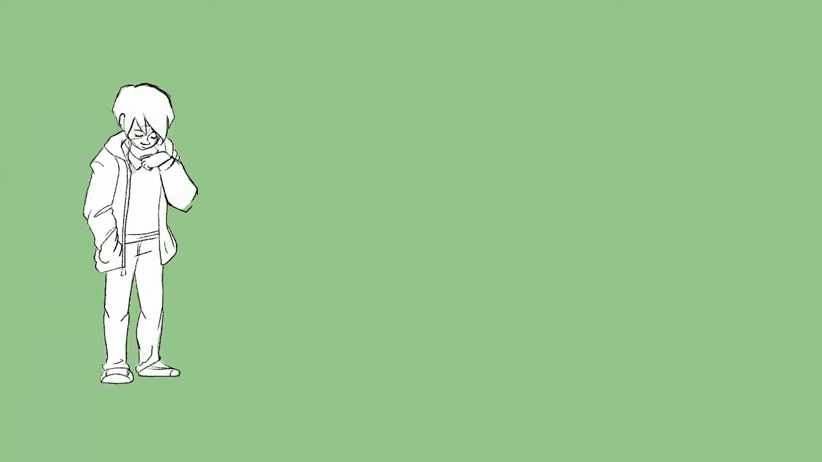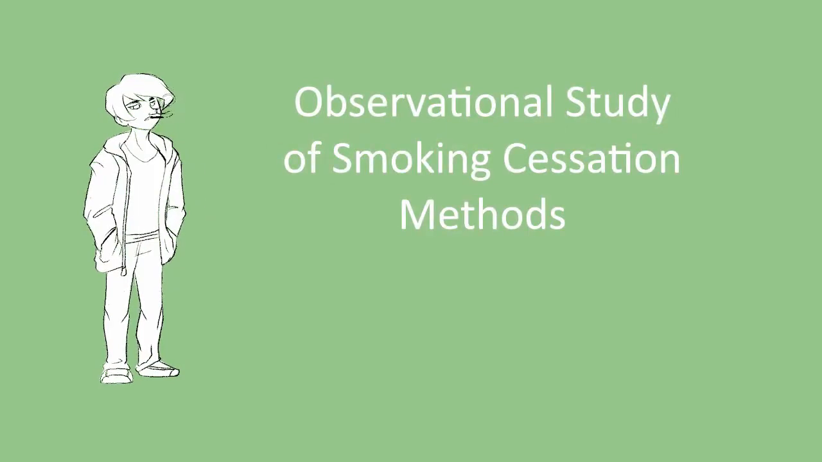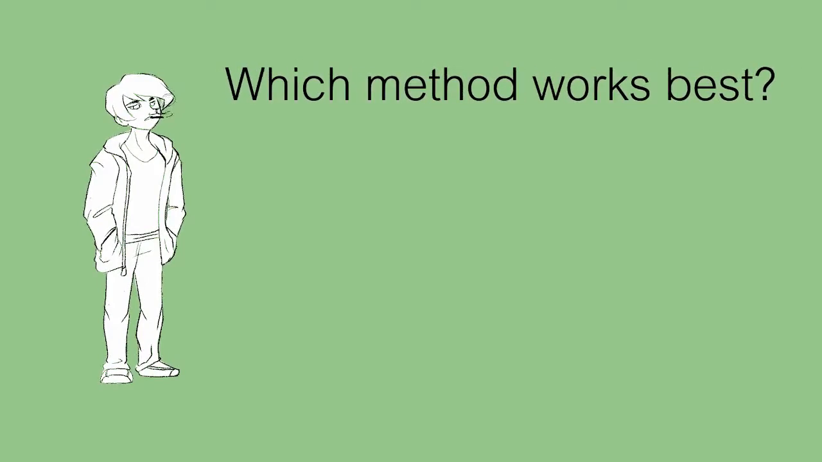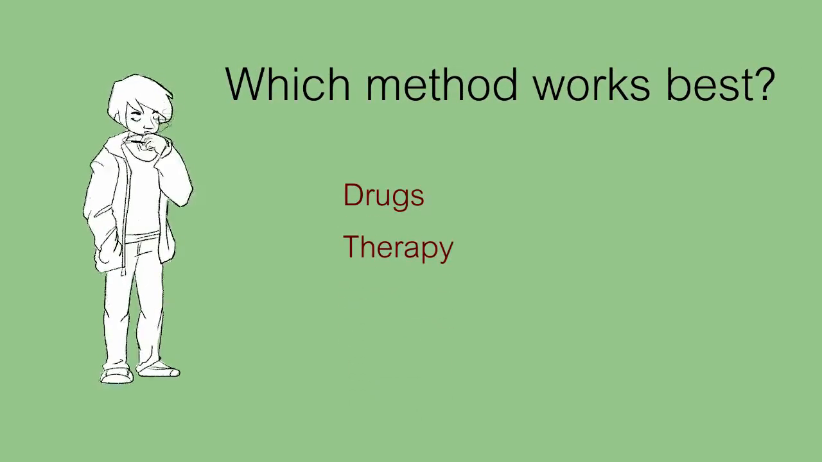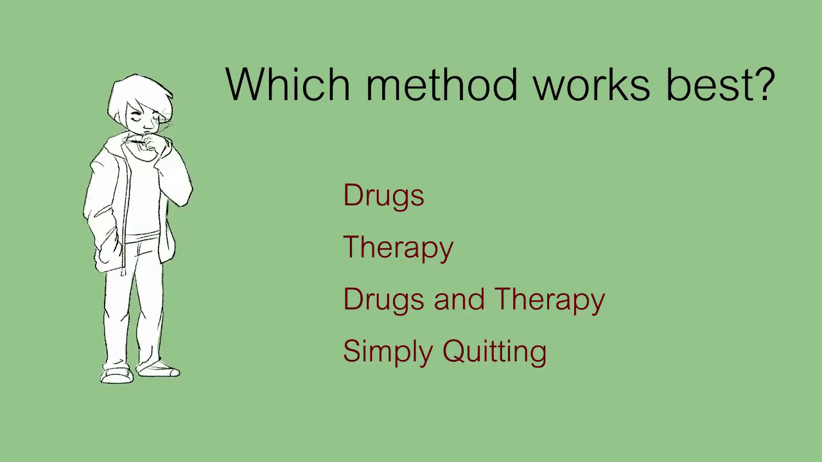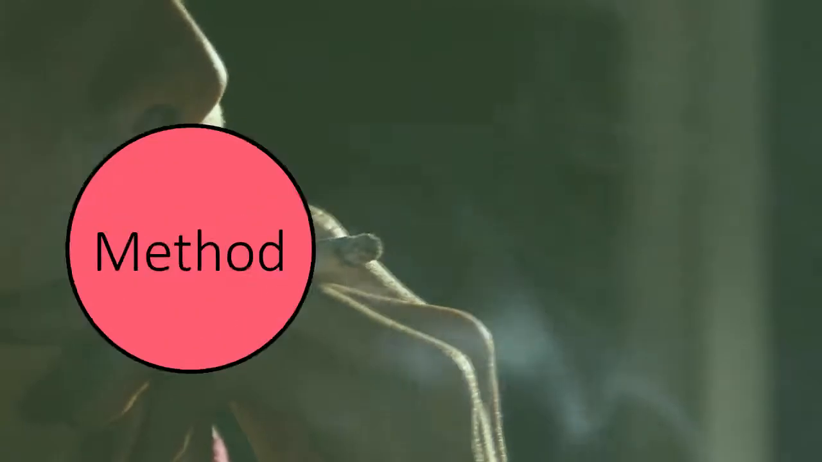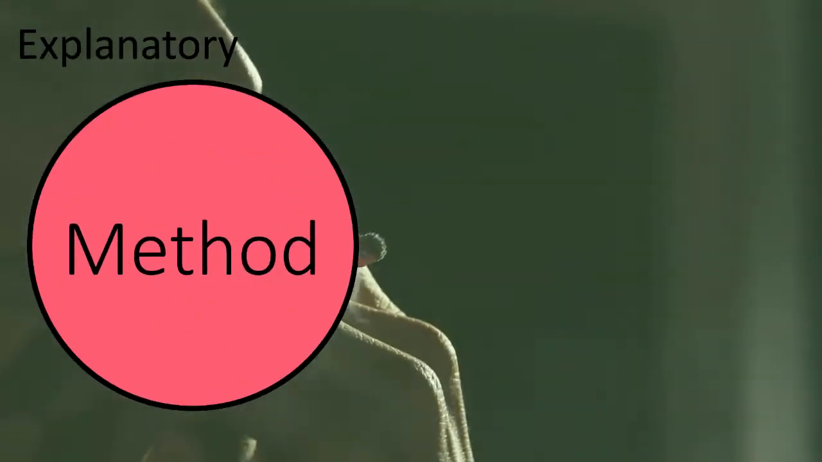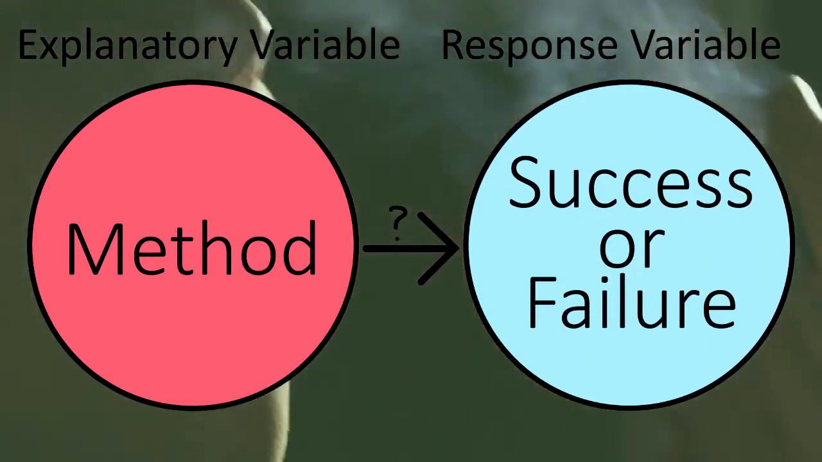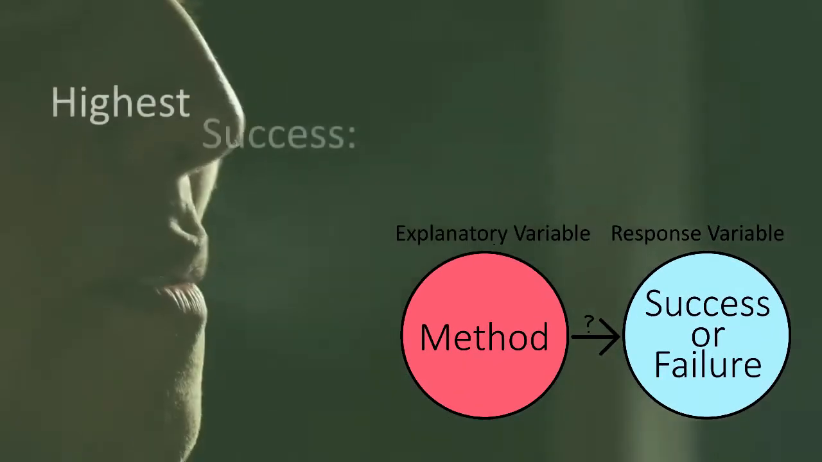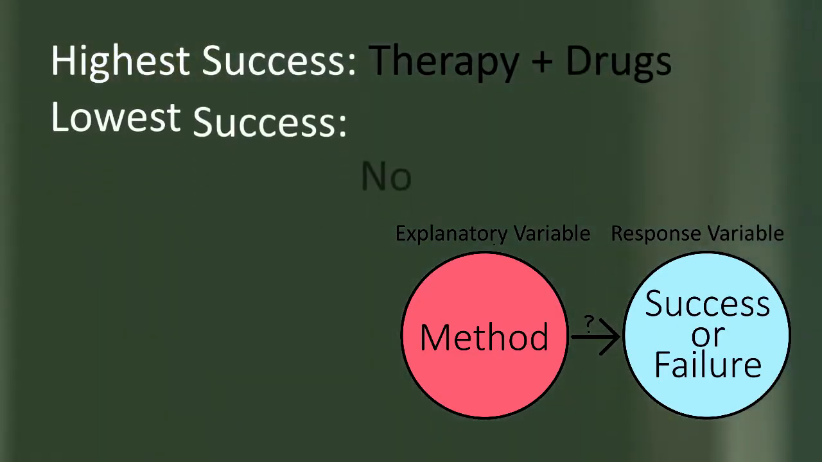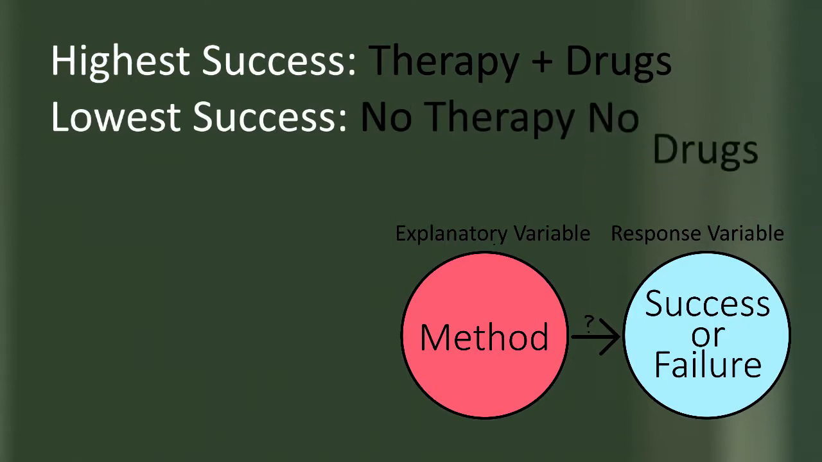Let's suppose that we've carried out an observational study of smoking cessation methods. We're trying to determine which method works best: drugs to alleviate nicotine addiction, therapy, combined drugs and therapy, or simply quitting. The explanatory variable is the method, while the response variable is eventual success or failure in quitting. Our study shows that the percentage succeeding with the combination drug and therapy method was highest, while the percentage succeeding with neither therapy nor drugs was lowest.